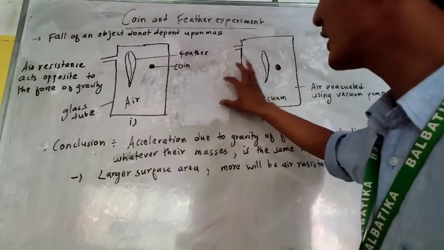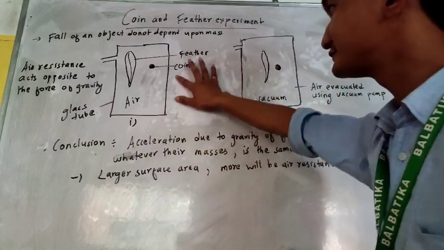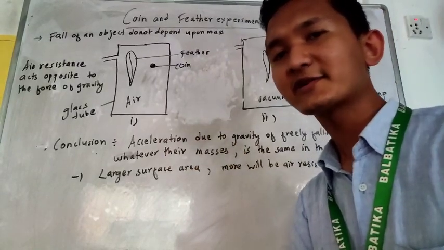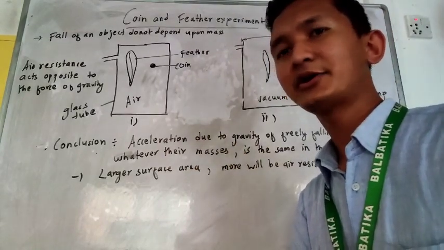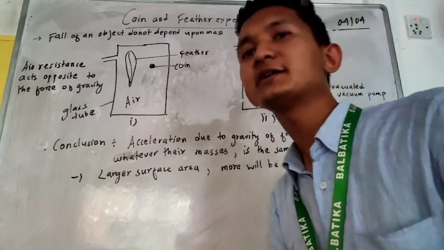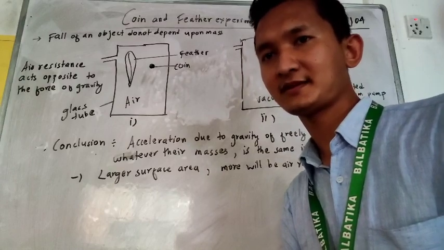Okay, so this was the conclusion of this experiment, and it also gives the conclusion that the acceleration due to gravity of a body does not depend upon its mass. Okay, it only depends upon the air resistance and the force of gravity.